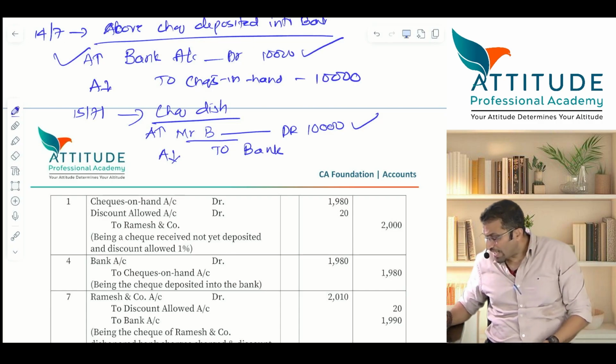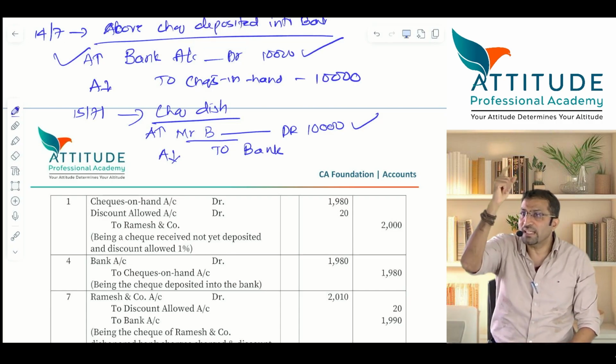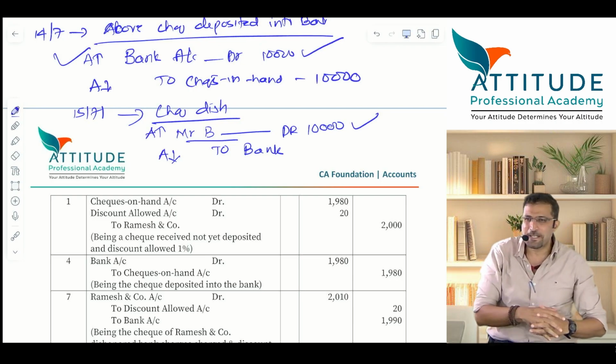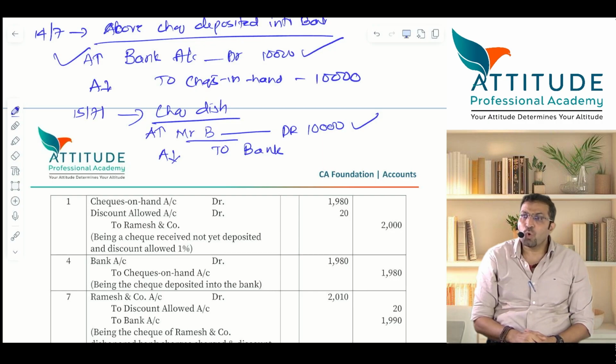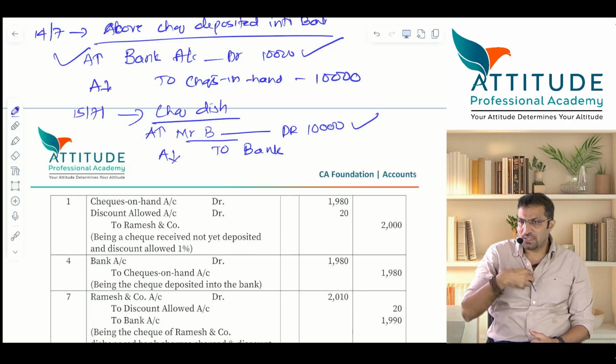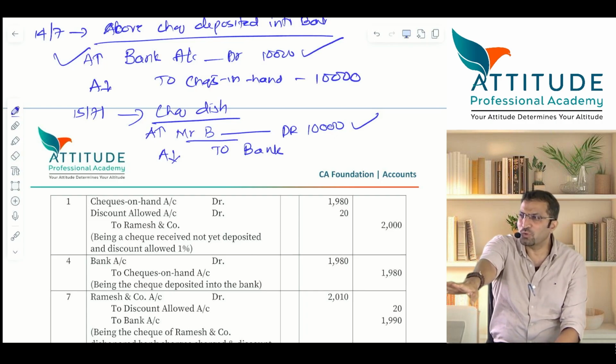Now I would like to ask you a question. Let me see how many of you can answer this. If the check is bounced, who is going to inform you? My banker or your banker? Your banker is going to inform you.